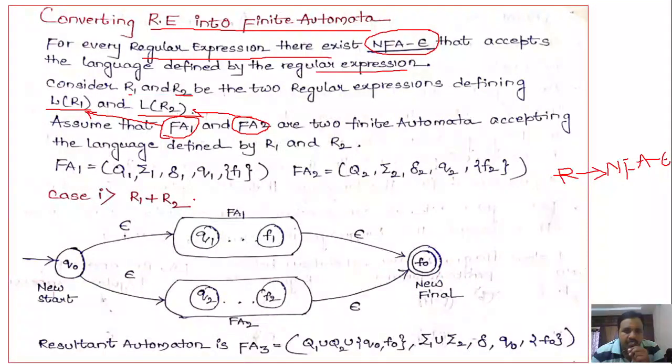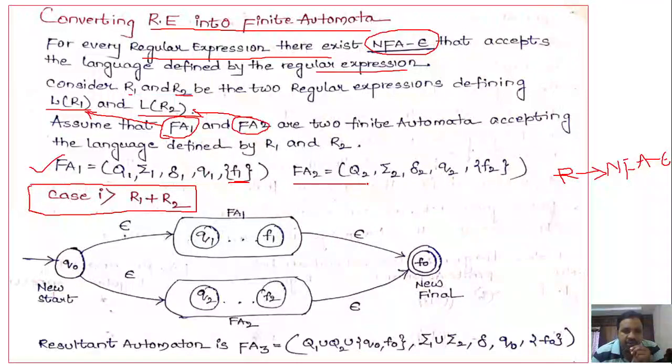We have to construct the finite automata for the regular expression R1 plus R2. Here you can see I have represented FA1 and FA2 mathematically like this. FA1 is equal to Q1, sigma 1, delta 1, q1, F1. So in finite automata 1 we have these five tuples.